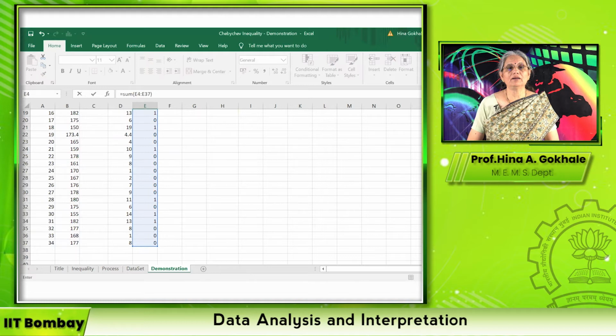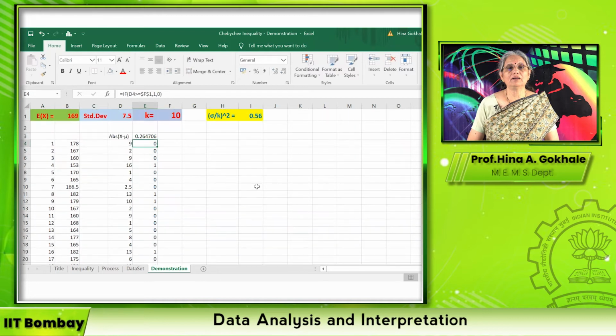And I close the parenthesis and I'm dividing it by total number of data points, which is 34. And you see, this is the value. Again, I don't want such a huge value, so I'm going to round this value off by 2 decimal points. So it is 0.26.